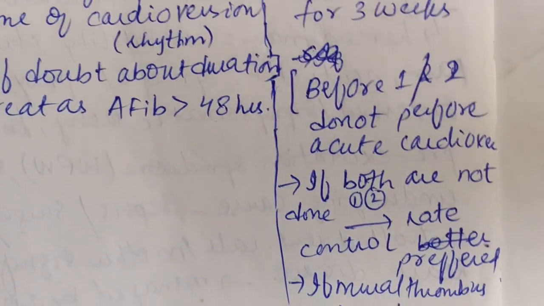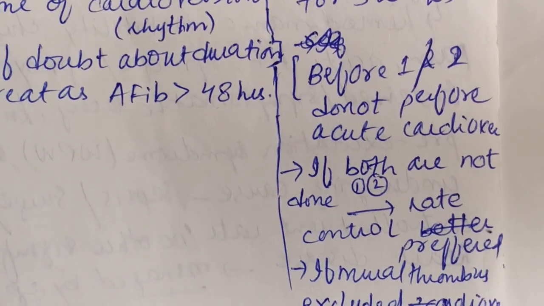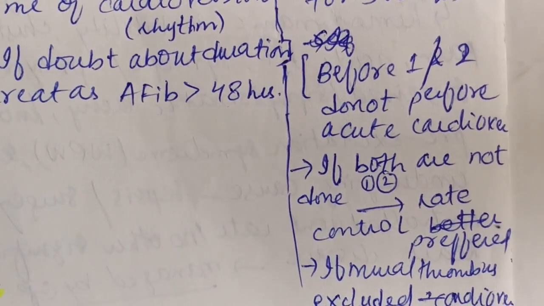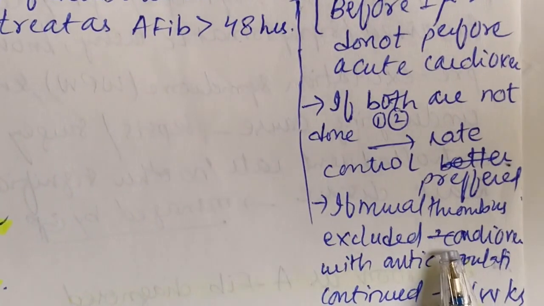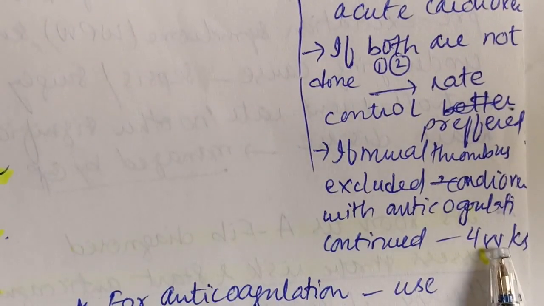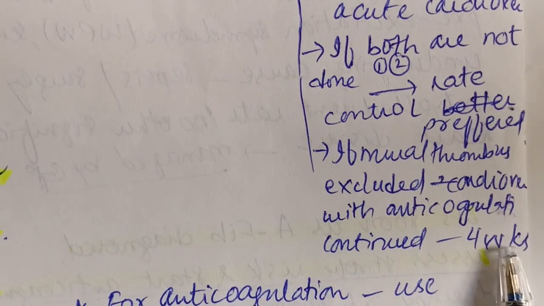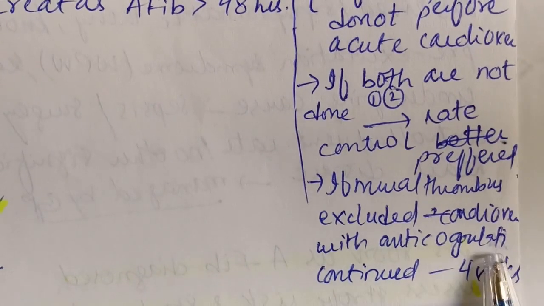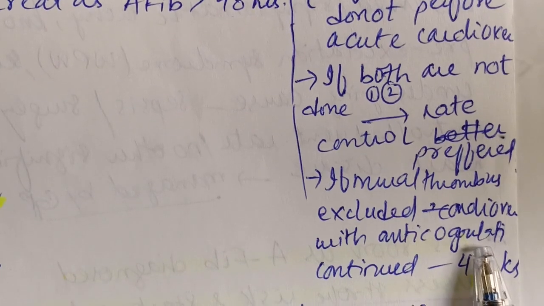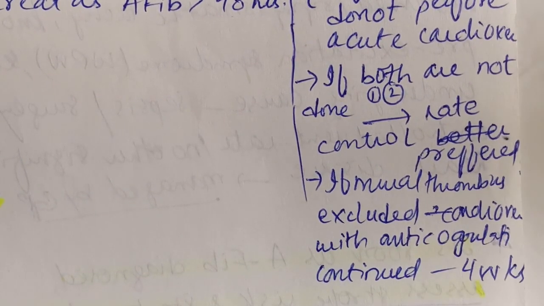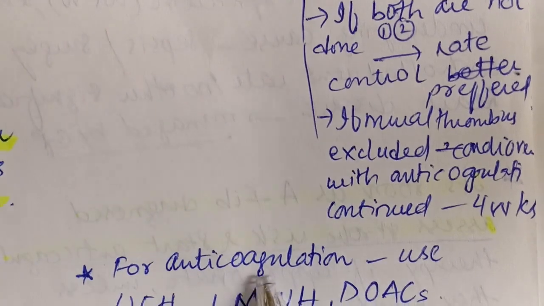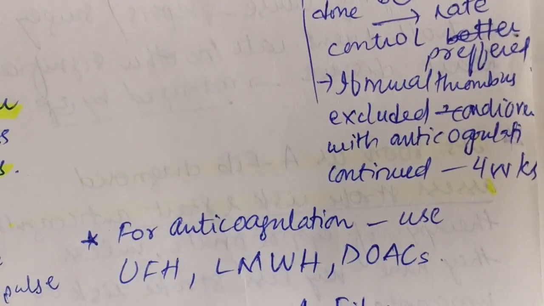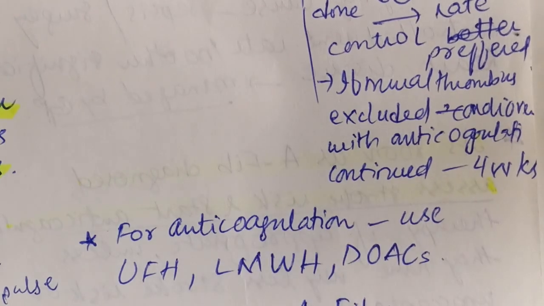If mural thrombus is excluded, we cardiovert with anticoagulation continued for 4 weeks. So once the thrombus is excluded, we cardiovert the patient with anticoagulant and continue for 4 weeks. So that is the approach, keeping in mind the time duration of presentation. For anticoagulation, we use unfractionated heparin, low molecular weight heparin, or direct oral anticoagulants.